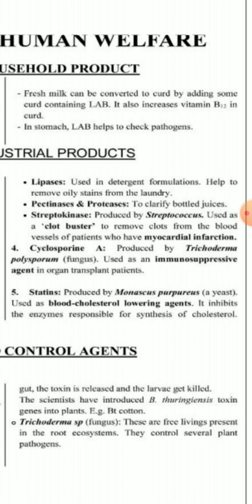Fourth one is cyclosporin A, which is produced by Trichoderma polysporum, a fungus, and it is used as an immunosuppressive agent in organ transplant patients. The fifth industrial product is statins, produced by Monascus purpureus, a yeast, and is used as a blood cholesterol lowering agent.